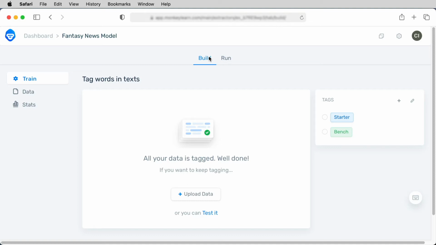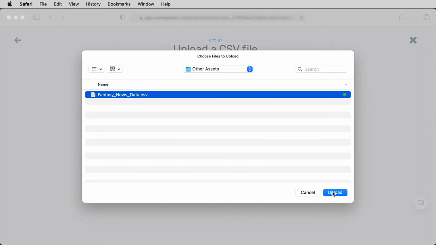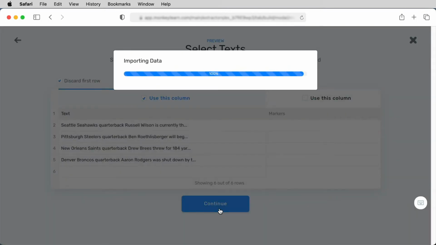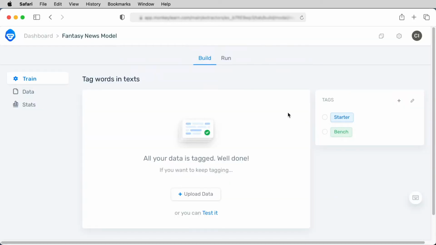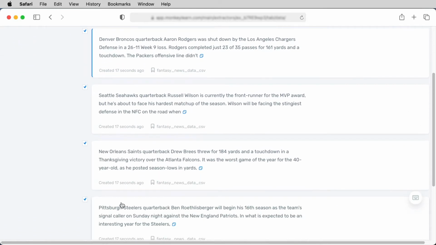Creating a custom machine learning model means that you're going to feed it data and train it what to look for within that data. So in this tool, we're going to select some data to use for the training process. This example set just has 4 records, but this model was originally trained with hundreds of similar news items. After confirming that the sample records have been uploaded, you'll select the data that you want to train. So I'll just select a few of these records.